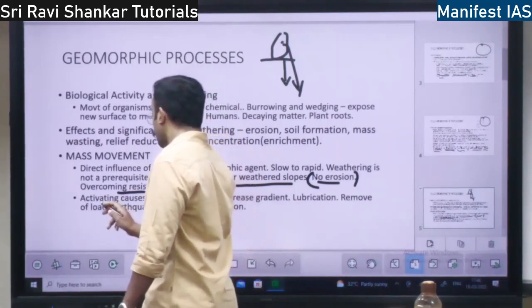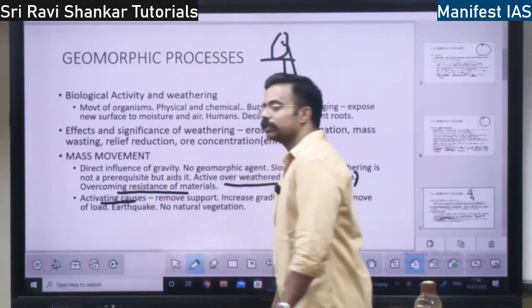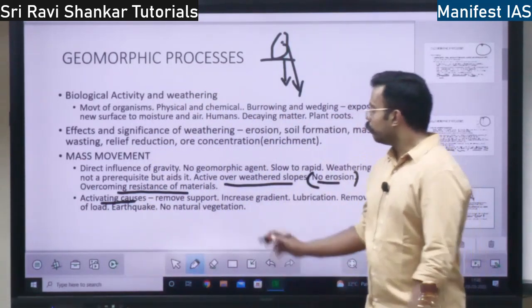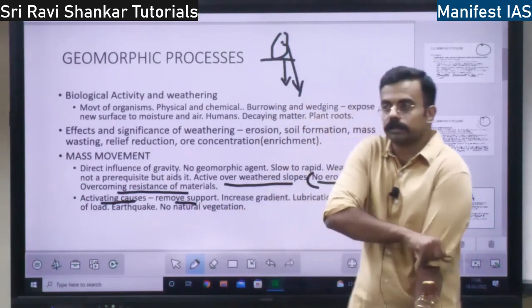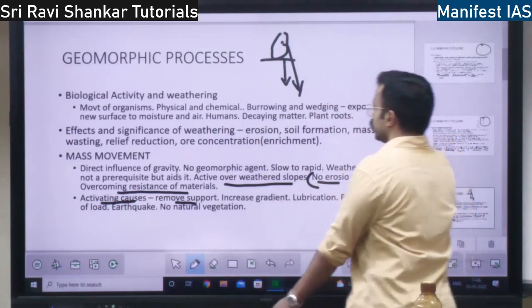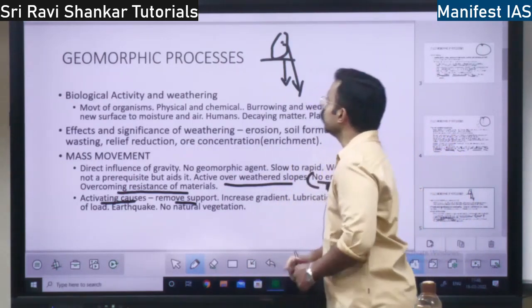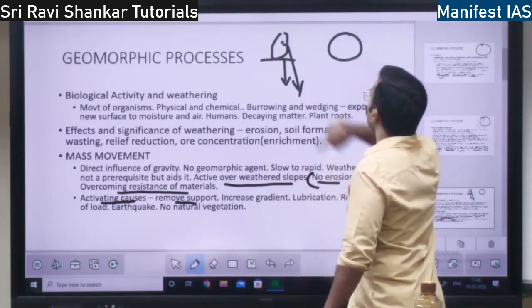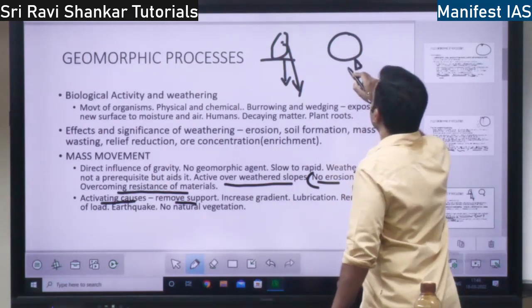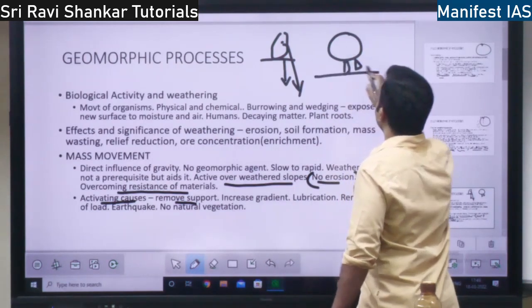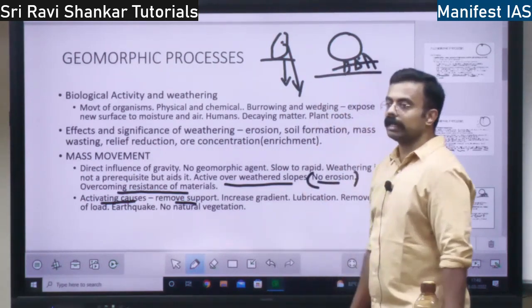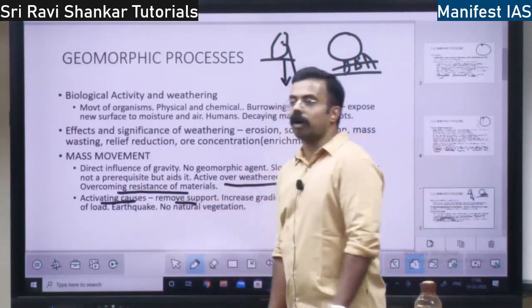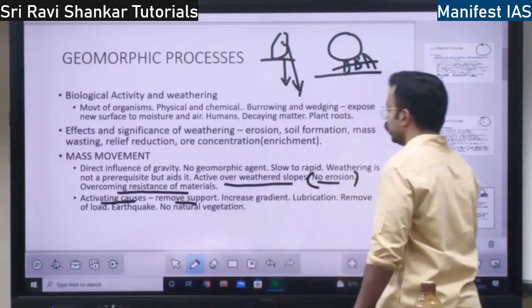Next, what are the activating causes for the mass movement? One is removal of support. What do you mean by removing support? See, there is a rock here, and this rock is supported by some materials like this. So it is not falling down. If you remove the supporting material, the rock will fall. So that is one activating cause.